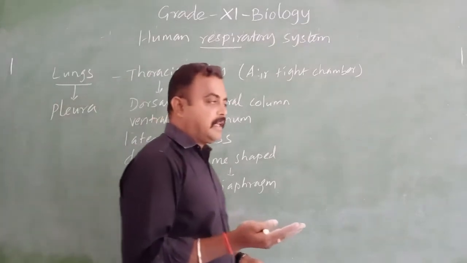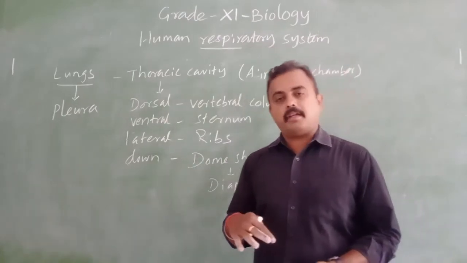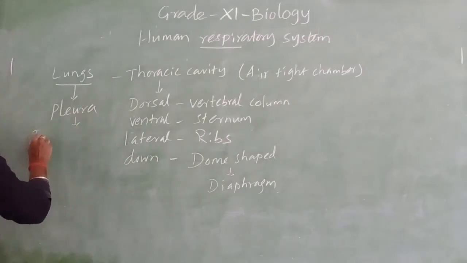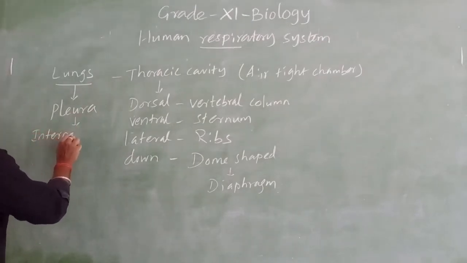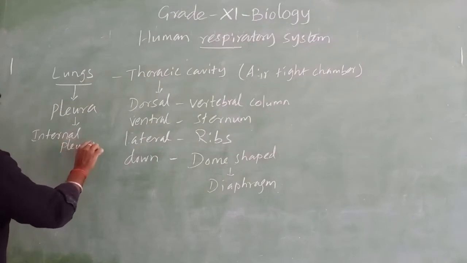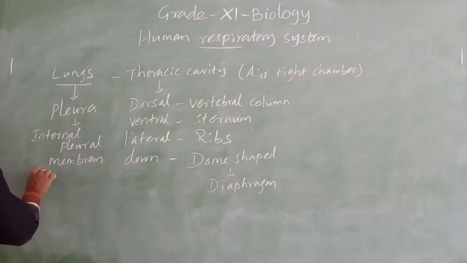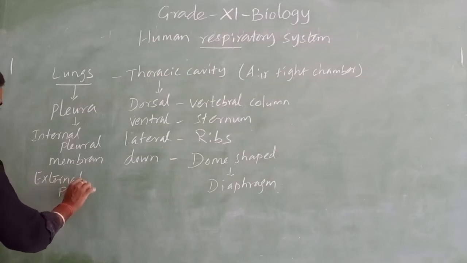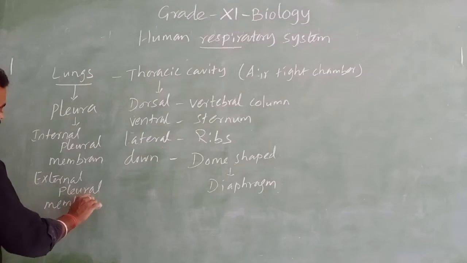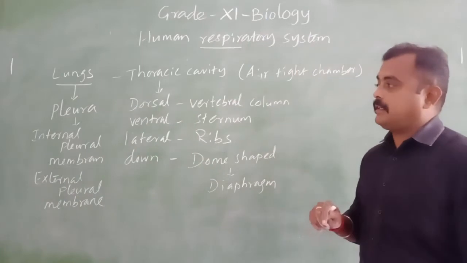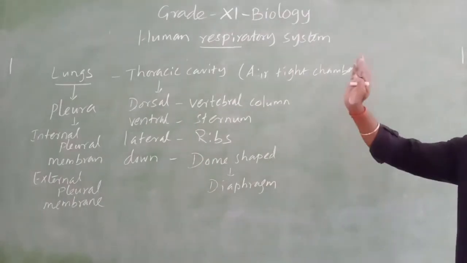In that we have an internal pleural membrane and an external pleural membrane. So there we have two membranes in the pleura covering. So these are general things about lungs.